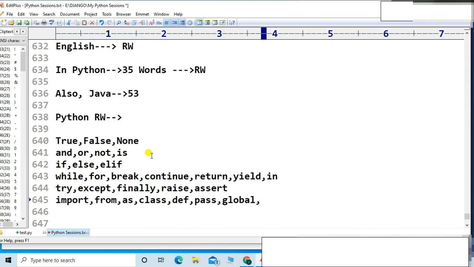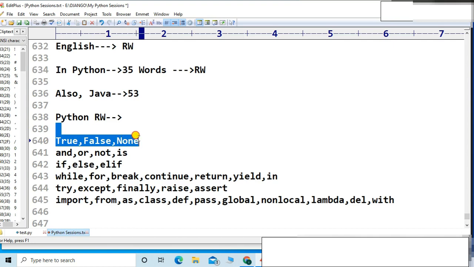Global, nonlocal, right? Lambda, right? Lambda, del, that stands for delete, and with. Now count how many words are present, right? Whatever I just wrote here, how many words are these, right?